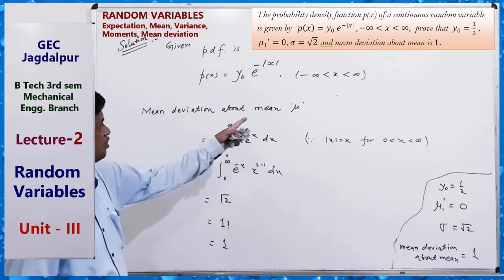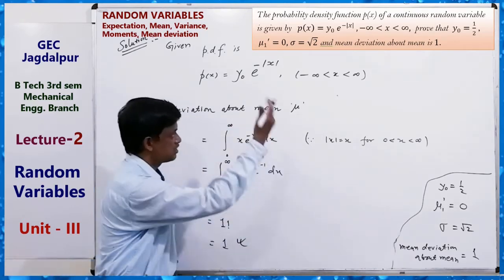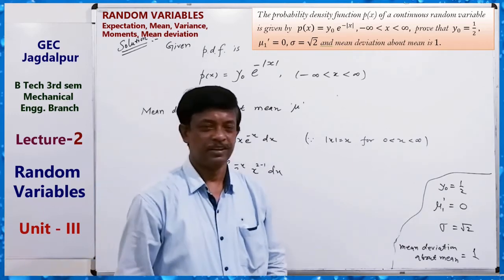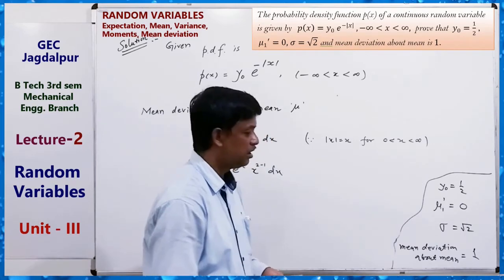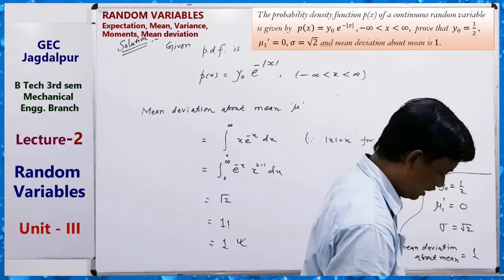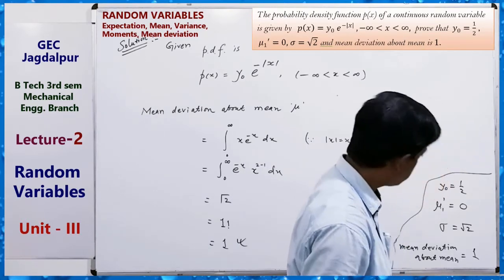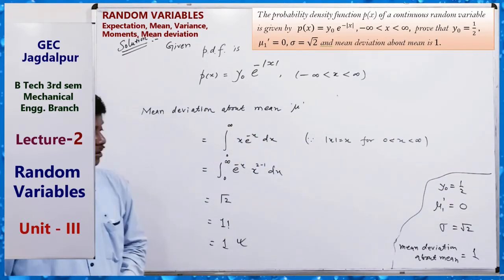So the mean deviation about the mean is 1. Okay, so all parts are proved. So these are the formulas. You just have to remember all these formulas and use the PDF, probability density function, and then you can solve it. So this was the solution of this question.